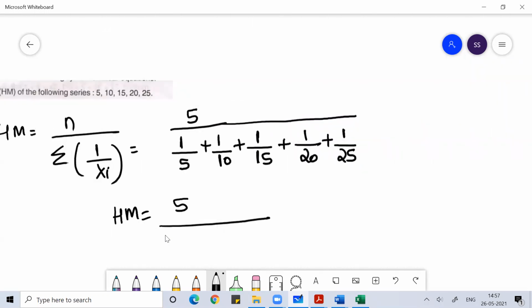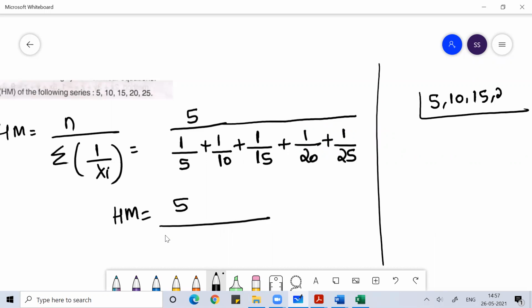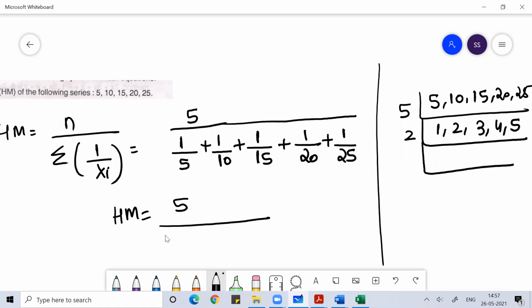Find the LCM of 5, 10, 15, 20 and 25. Write 5, 10, 15, 20, 25; divide by 5 to get 1, 2, 3, 4, 5. Then divide by 2 to get 1, 1, 3, 2, 5.